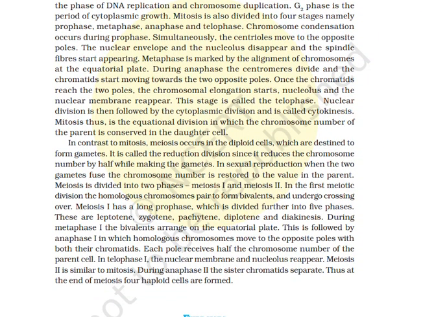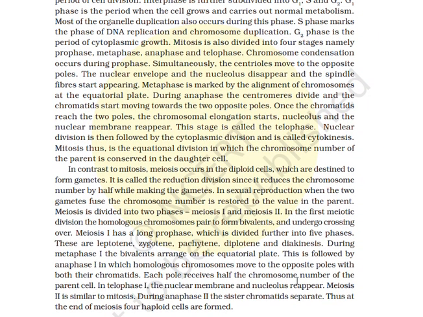In contrast to mitosis, meiosis occurs in diploid cells, which are destined to form gametes. It is called the reductional division since it reduces the chromosome number by half while making gametes. In sexual reproduction, when two gametes fuse the chromosome number is restored to the value in the parent. Meiosis is divided into two phases, meiosis I and meiosis II.